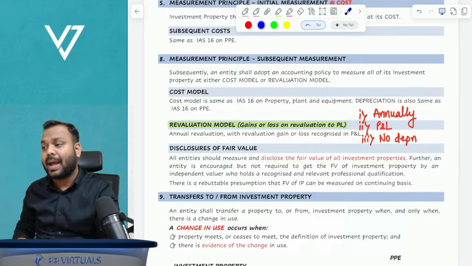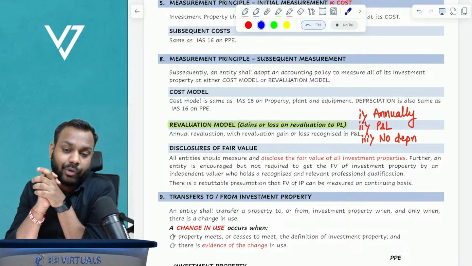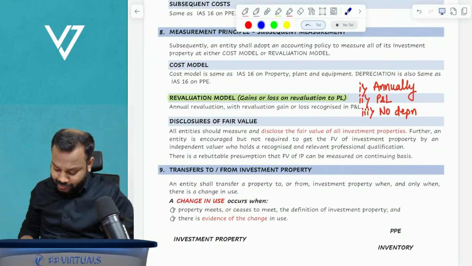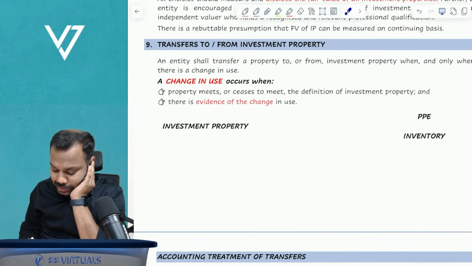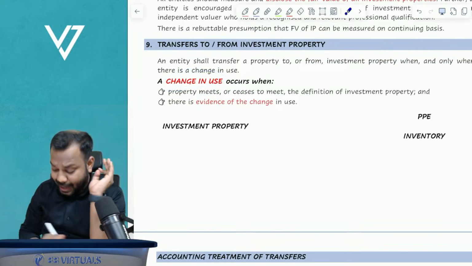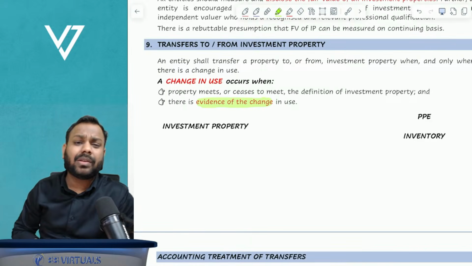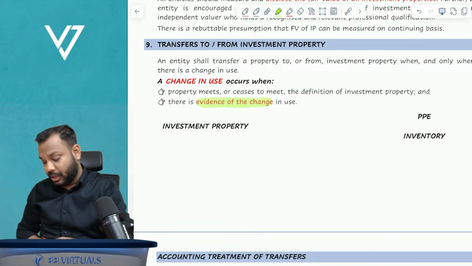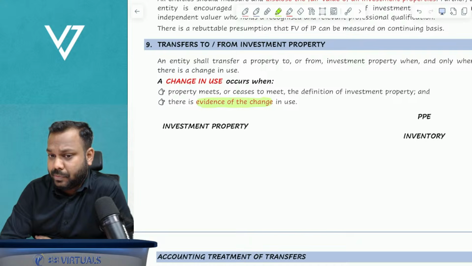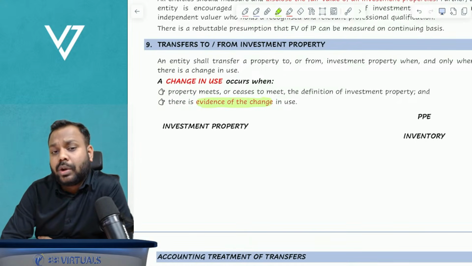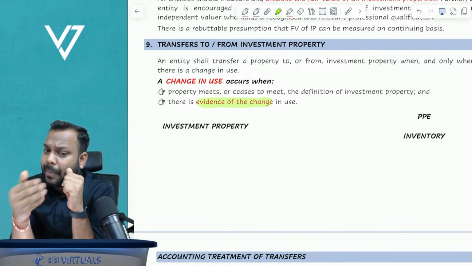Now, what does the standard say here? When do we need to do the transfers accounting? The standard says we have to do the accounting when property use is changed and there should be evidence supporting the change of use. What is the meaning of evidence supporting the change of use? So far the property has been used for admin purposes, but now I want to give it on rental to others. Just because the entity has thought this, will we apply transfer accounting?